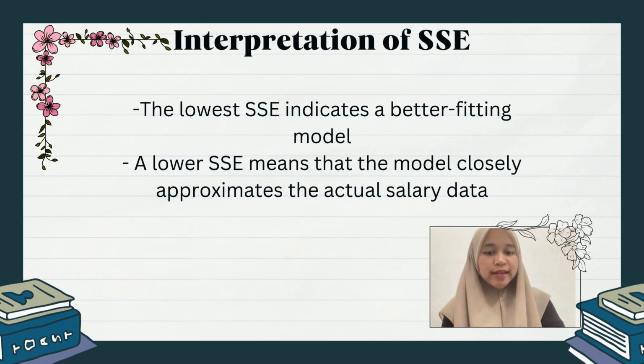So, what does the interpretation of SSE mean? The lowest SSE indicates a better fitting model. It also means that the model closely approximates the actual salary data. The smaller SSE value means a model is more accurate as its predictions are closer to actual salary values.